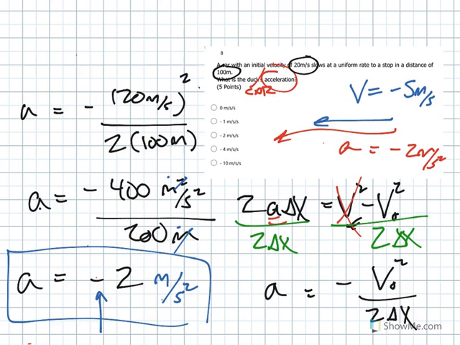So be careful about what acceleration means in terms of speeding up or slowing down. If the acceleration and velocity have opposite signs, whatever is moving is slowing down. If they have the same sign, it is speeding up. We'll talk more about this at a later time. So that's good for right now.